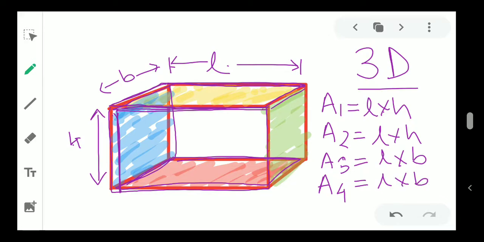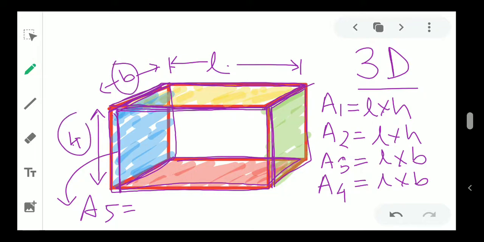Now talking about the side portion. This side, you can see that this is your B and this is your height. So A5, let's say this portion, will be B into H, that is my height. In that case, B is acting as length, H is acting as breadth.